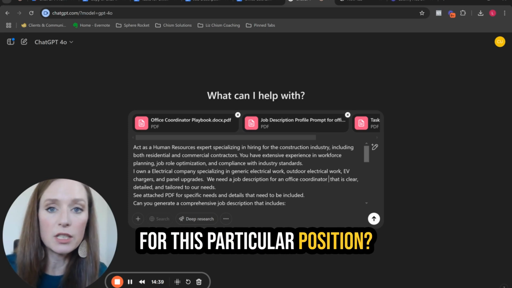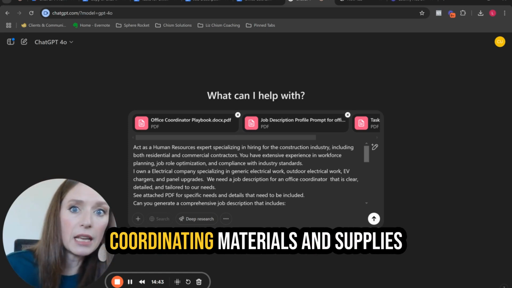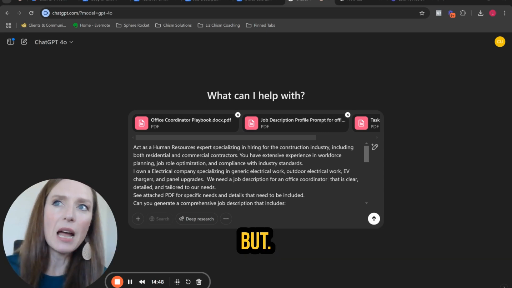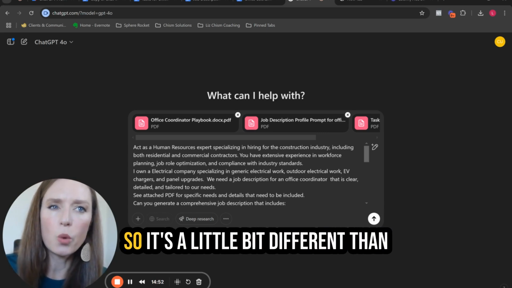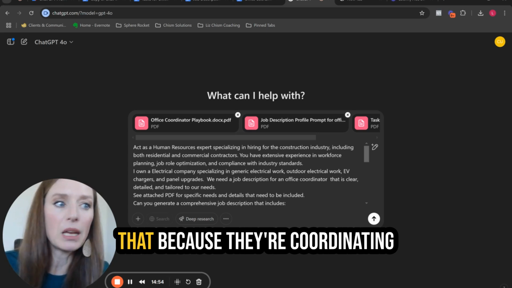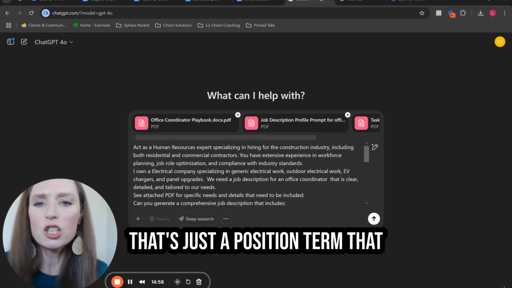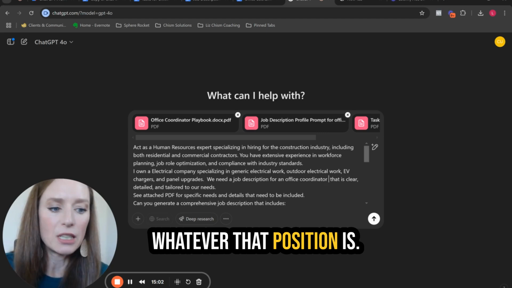For this particular position, they're going to be coordinating a lot of things, coordinating work, coordinating materials and supplies, and really doing a lot of admin jobs, but they're not just going to be pushing buttons and filing paperwork. So it's a little bit different than that because they're coordinating a lot of stuff in an admin role. So I call them an office coordinator. That's just a position term that I use, but you can use really whatever that position is.